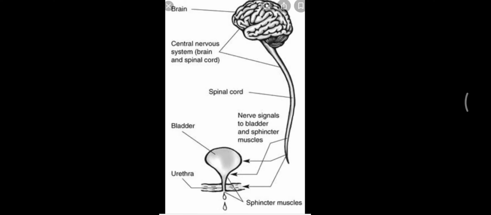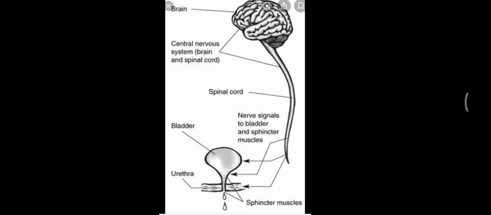As the bladder fills, the elastic walls of the bladder will produce a stretch, and this stretch is received by the receptors that are present on the bladder wall, and they are further sent as signals to the central nervous system. The central nervous system then sends the motor message, and as a result the contraction of the bladder muscles begins.